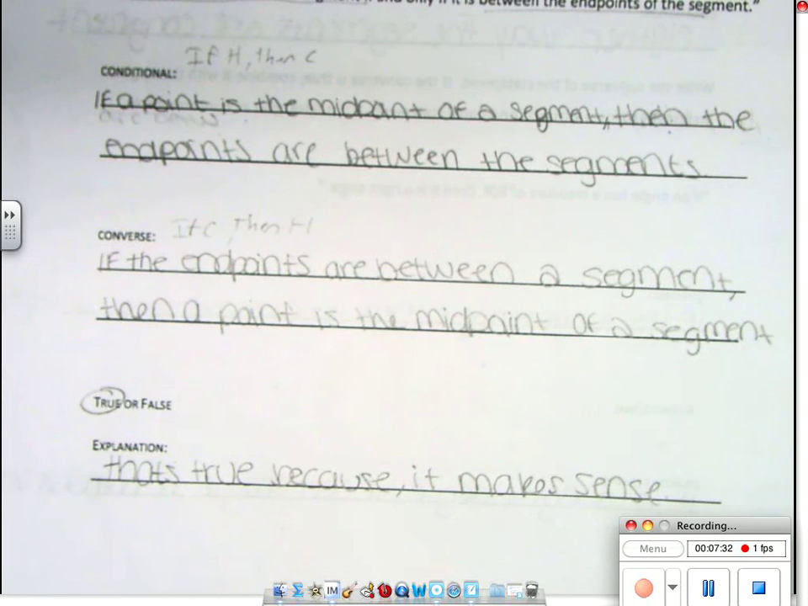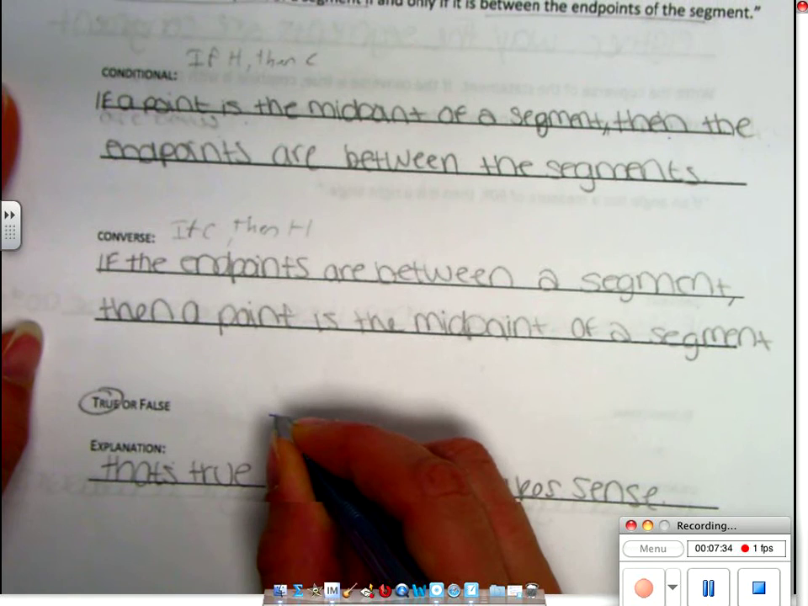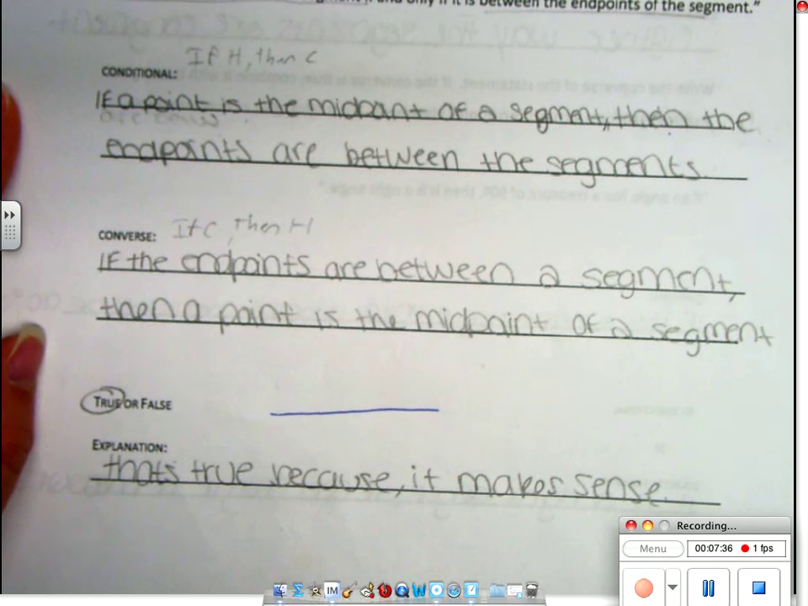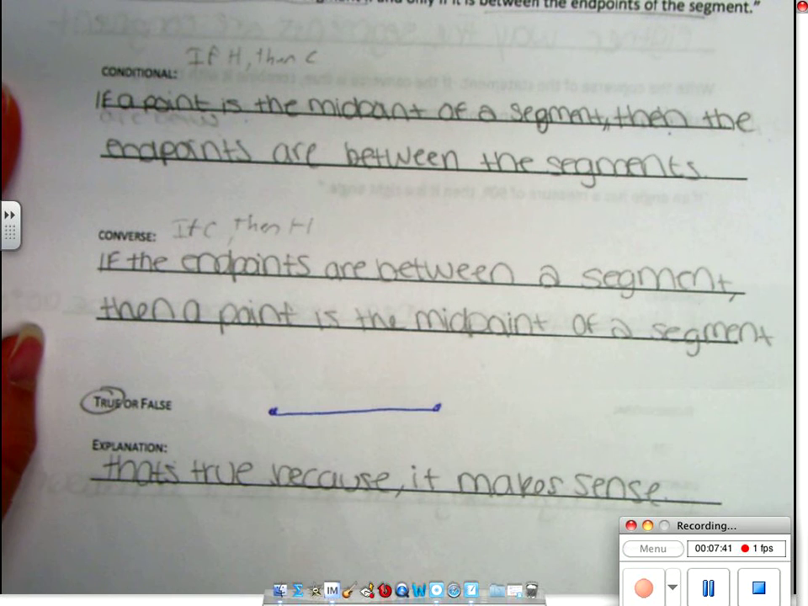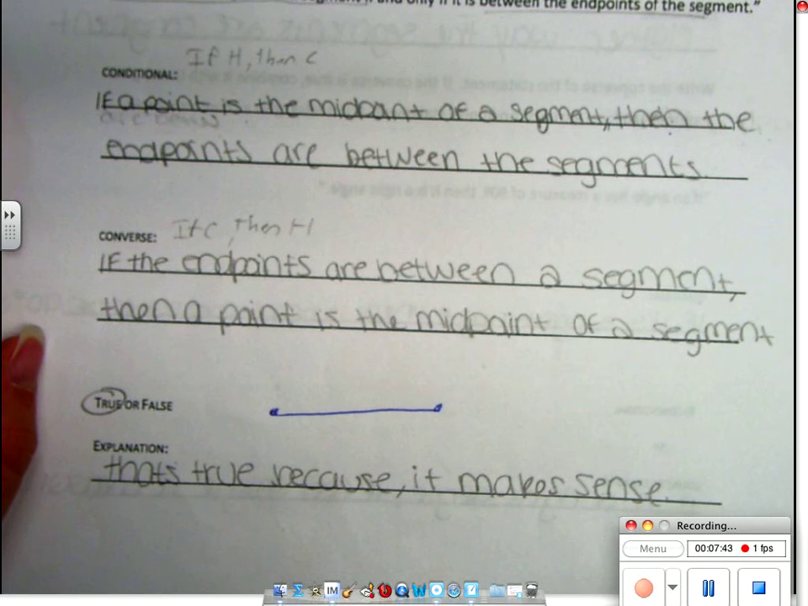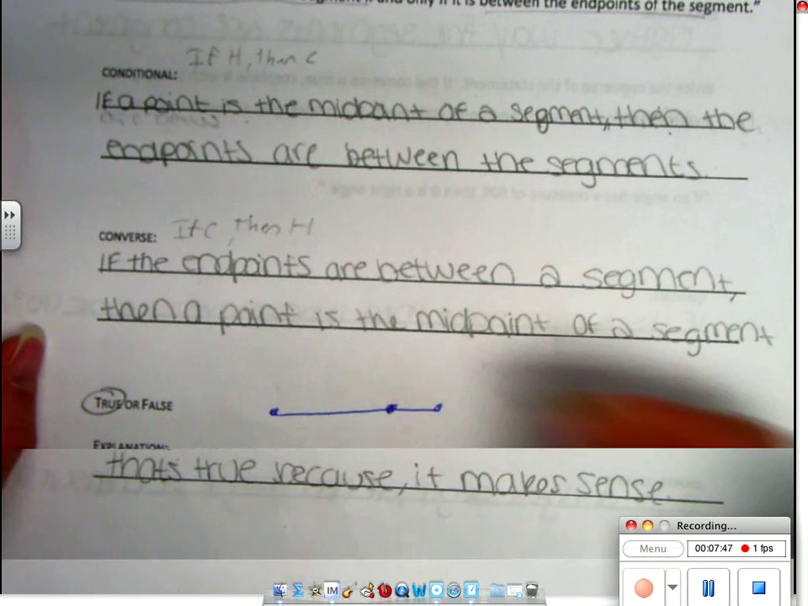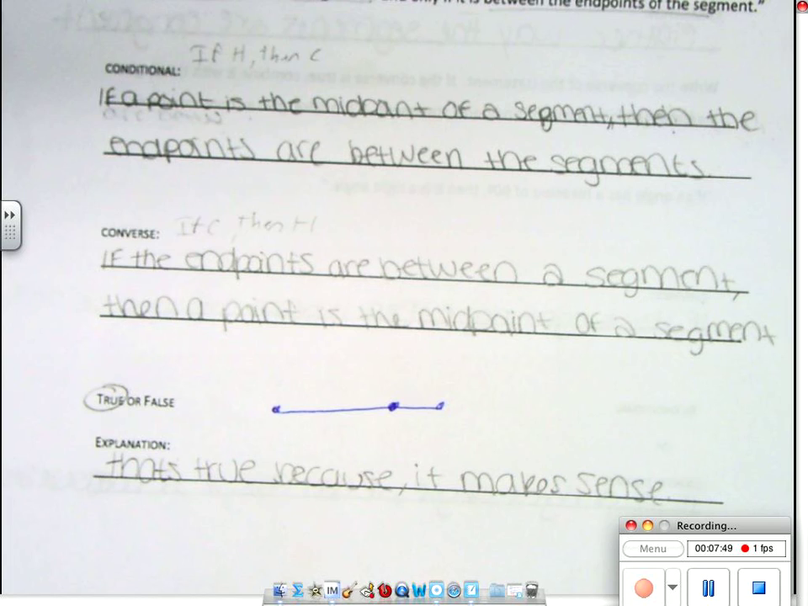Do we think that's true or false for that converse? False, because if I've got a line, a point is the midpoint of the segment if and only if it's between the two endpoints. If the endpoints are between a segment, then a point is the midpoint of the segment. Couldn't I have a point right here? It's in between. Is that the midpoint? Is that the middle? No. Okay. All right, 2 more pages.